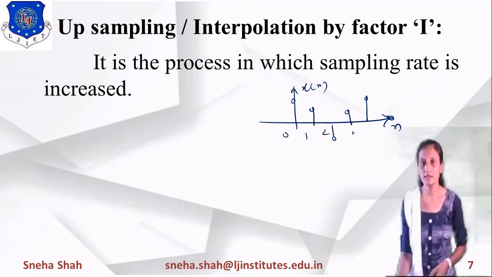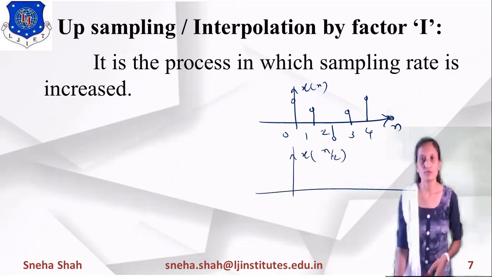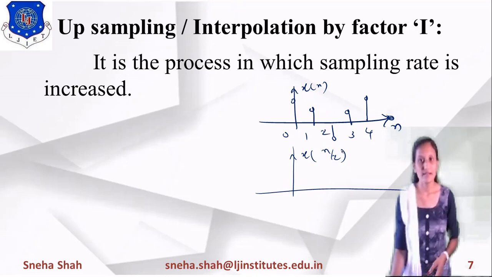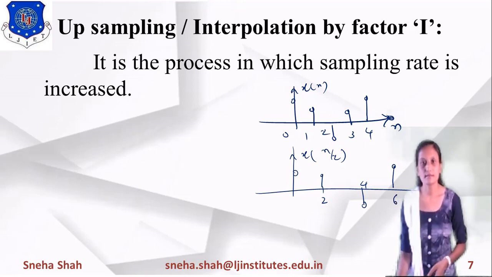So if I want to increase by a factor of 2, then n divided by 2. So divide by 2 means multiply by 2. So we can represent this 1 into 2 means 2. On 2 its value equals 1, right? So this way we can expand the original information signal, right? In this, the middle term will be considered as 0, and according to that it will be in the stretch form.